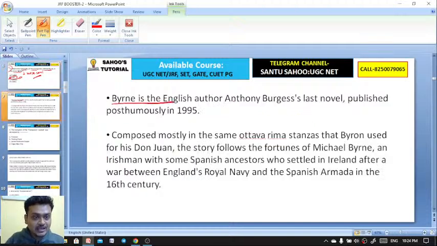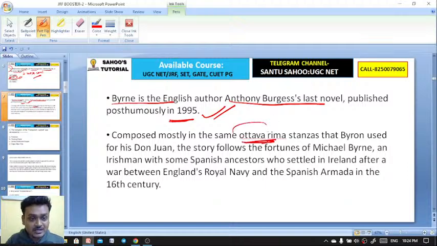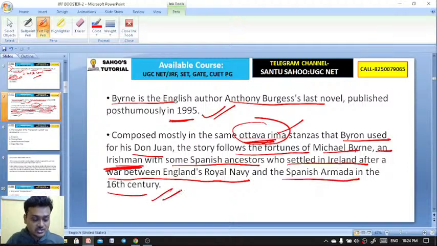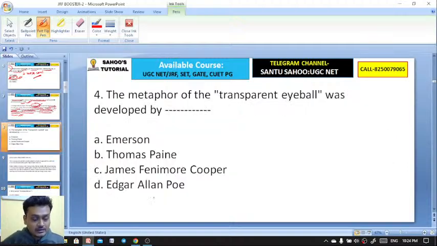Byron is the English author Anthony Burgess' last novel. Remember that this is the last novel of Anthony Burgess, published posthumously in 1995. Even this work was written in ottava rima stanzas, which Byron used for his Don Juan. The story follows the fortunes of Michael Brand, an Irishman with some Spanish ancestors who settled in Ireland after a war between England's Royal Navy and the Spanish Armada in the 16th century. Well done, Godot. Here is your next question.